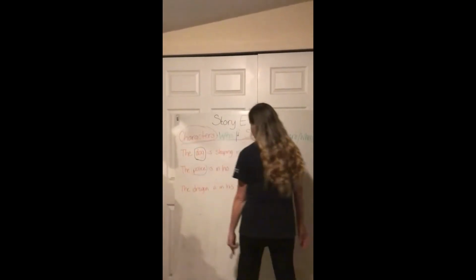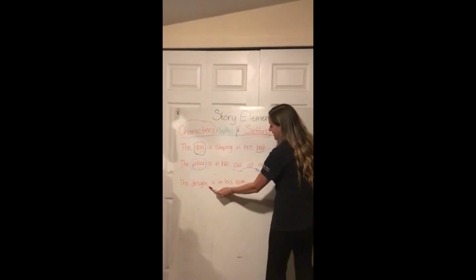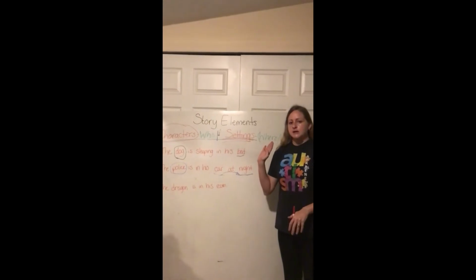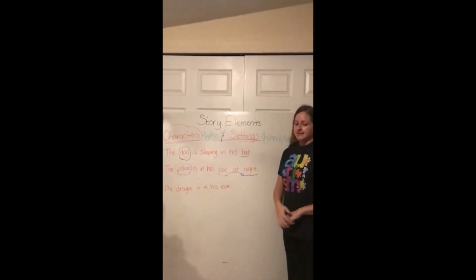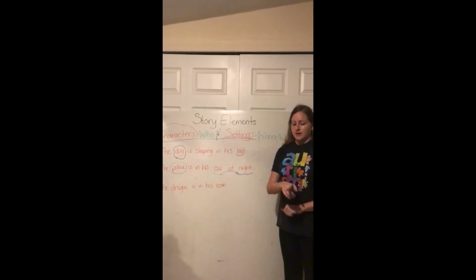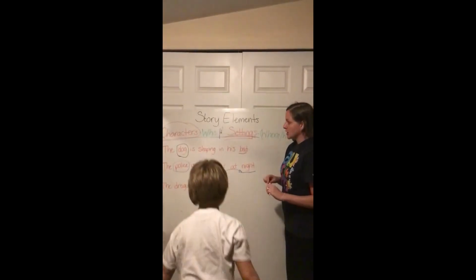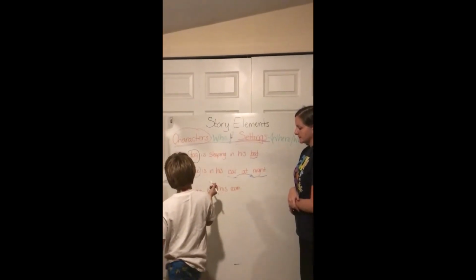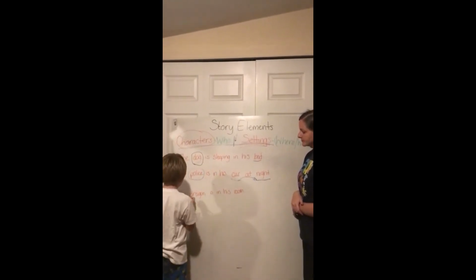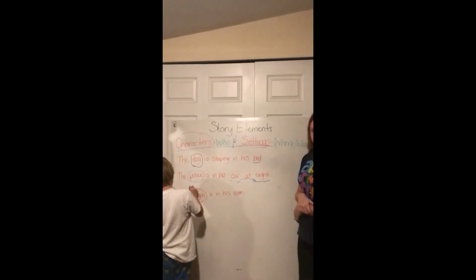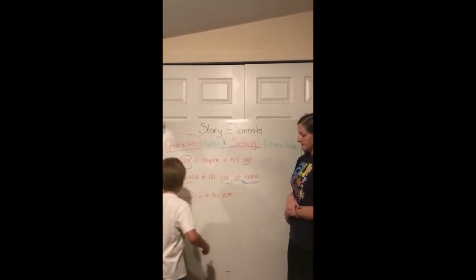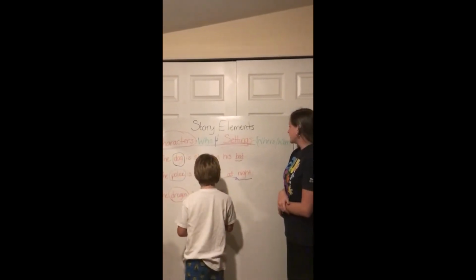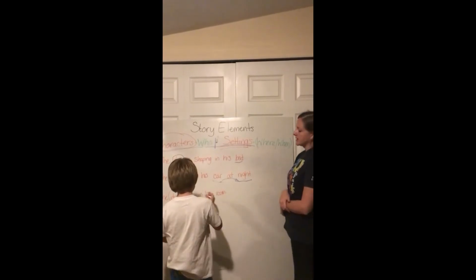Our last one says, the dragon is in his room. Raise of hands. Who can come up and help me with this last sentence? Okay, Bernard, can you come help me with this? We are circling our characters and underlining our settings. The character is the dragon because the dragon is the main animal. Okay, or creature. And do we have a setting? Where or when? Where is the dragon?